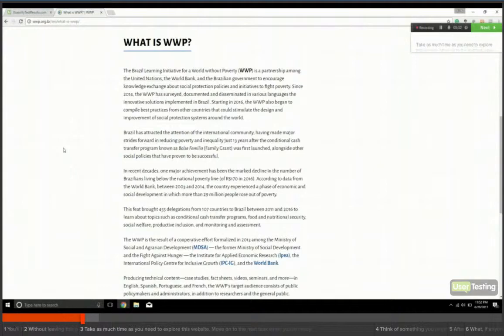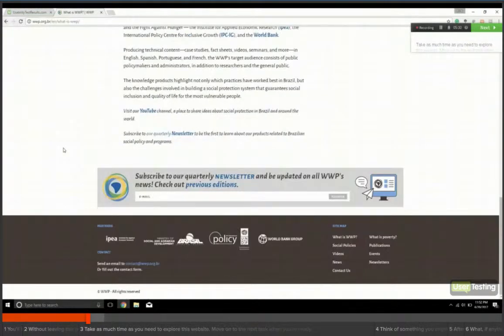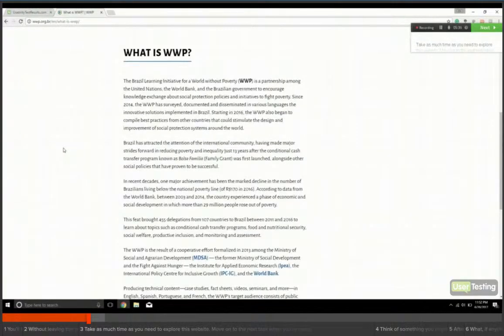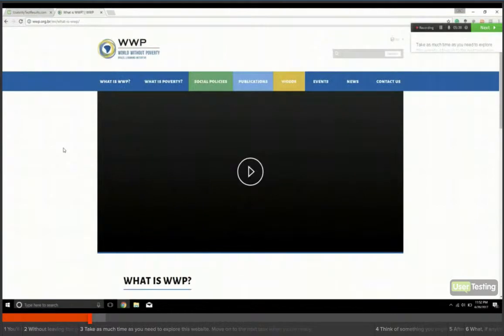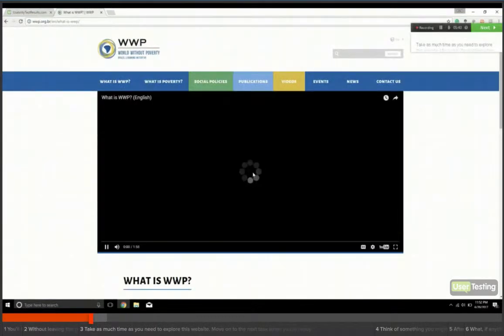Brazil Learning Initiative for World Without Poverty. It's a partnership among the United Nations, the World Bank, and the Brazilian government to encourage knowledge exchange about social protection policies and initiatives to fight poverty. Okay, interesting. In recent decades, one major achievement to decline the number of Brazilians living below the poverty line. This is interesting. I kind of find it to be a little overly simple, but I suppose that's what the video is for. Let's go ahead and click on that and see what happens.